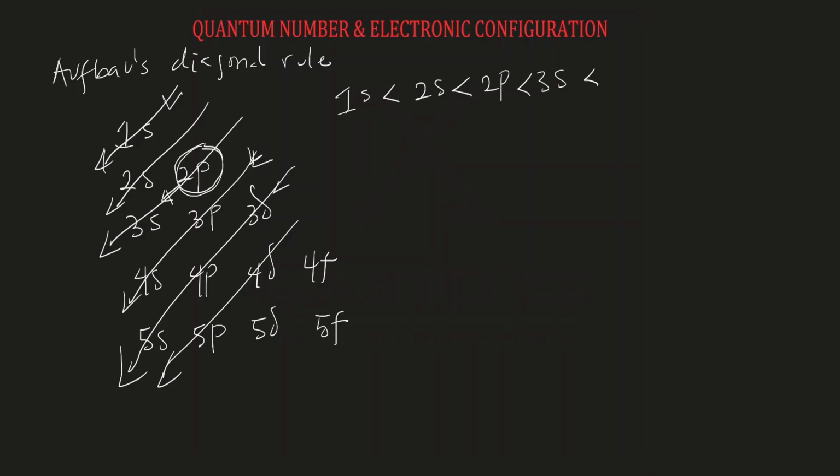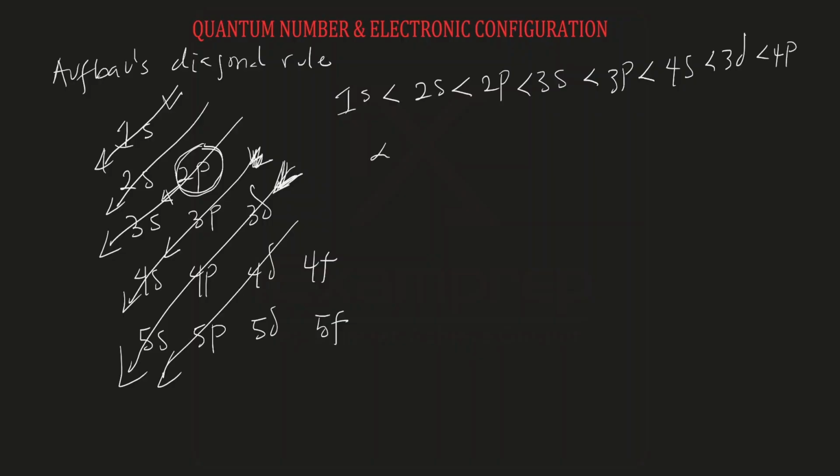Then we move to the next arrow, which is this arrow right here. That will be 3p. Move it down. The next one will be 4s. Then we'll go to the next one, which is this one right here. That is 3d. Then take it down. The next one will be 4p.